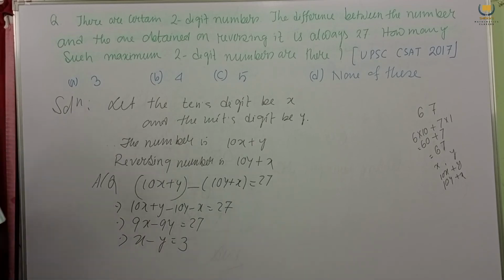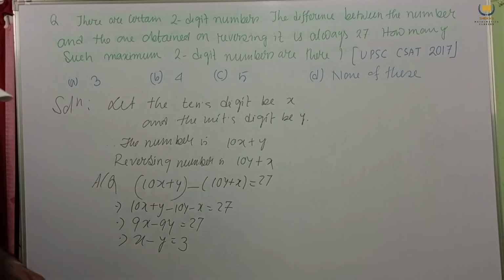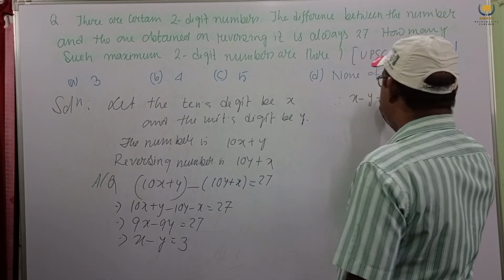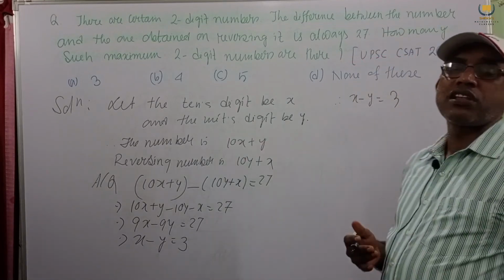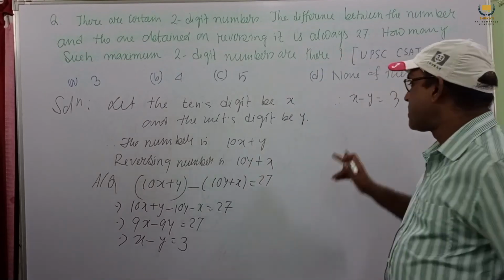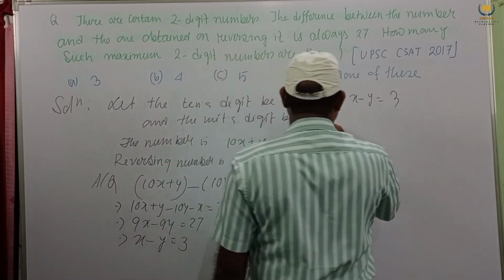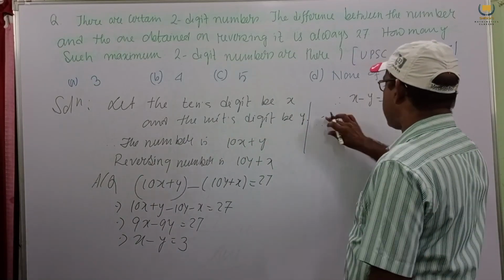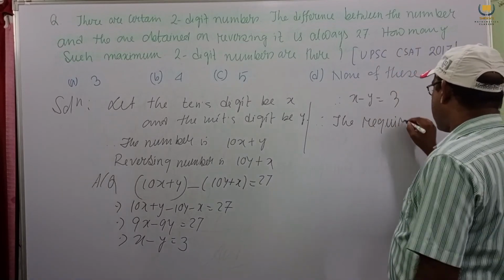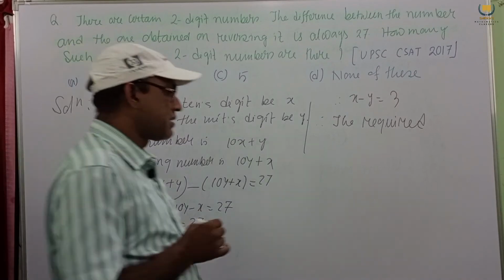Now actually our requirement is, how many such numbers are possible? So we get x minus y equals 3. Now how many such numbers do we have? Tens place minus unit place, their difference is 3. So therefore the required numbers are